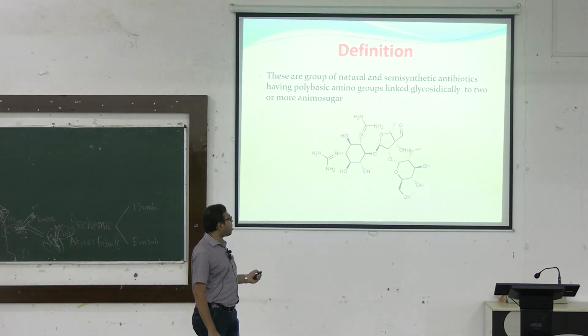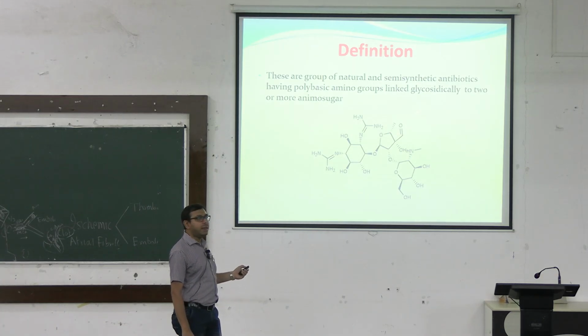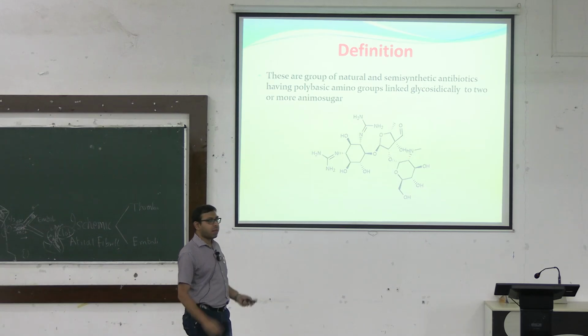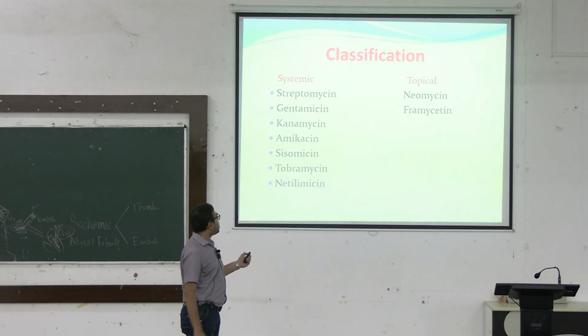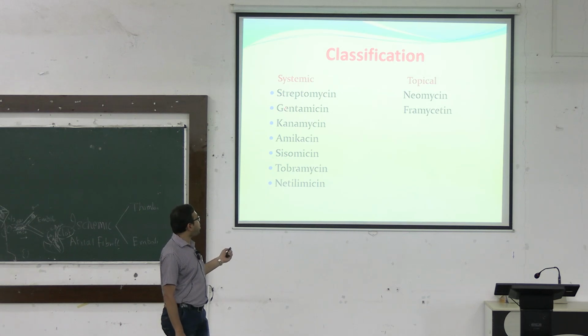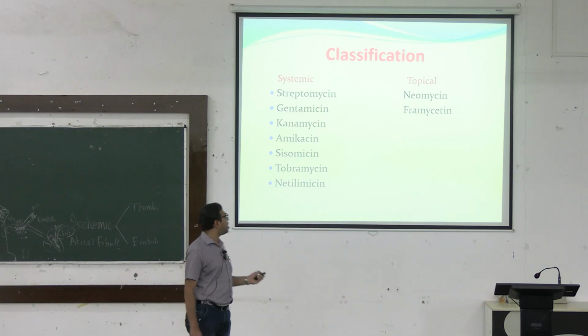So, this is the structure of the aminoglycosides. This is a polybasic amino group linked glycosidically to 2 or more amino sugars. So, these are the different amino sugars and glycosidic linkages. So, this is the classification. Usually we use systemic aminoglycosides, for example Streptomycin, this is the first one, as I have said. Then Gentamicin, Kanamycin, Amikacin, Sisomycin, Tobramycin, Netilmicin. After Streptomycin, next comes Gentamicin, and there are some topical agents also like Neomycin and Framycetin.